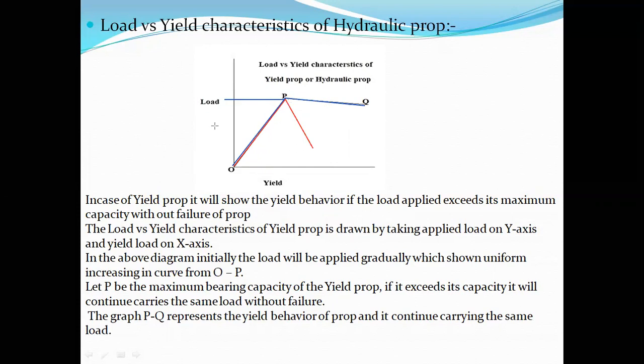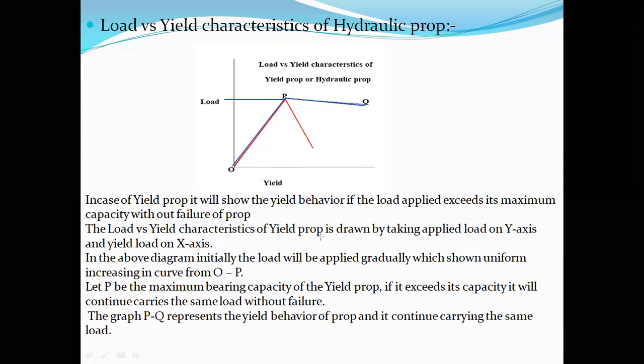Look here. In case of a yield prop, it will show the yield behavior if the load applied exceeds its maximum capacity, without failure of the prop. So if it exceeds its maximum capacity, what happens? It will continue carrying the load. It shows the yield behavior if the load applied exceeds its maximum capacity without failure of the prop.